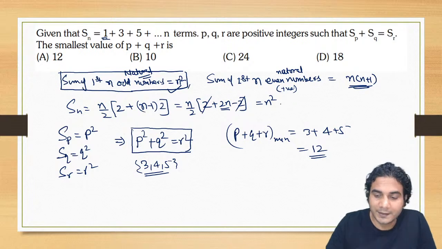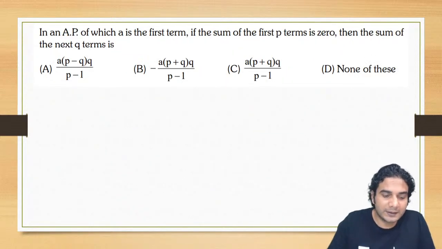Done. Now next, let's move to another problem. Now this is another problem. Try this one.